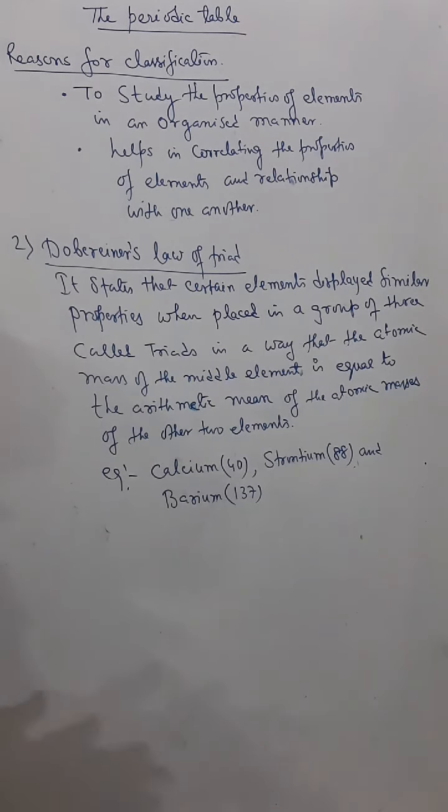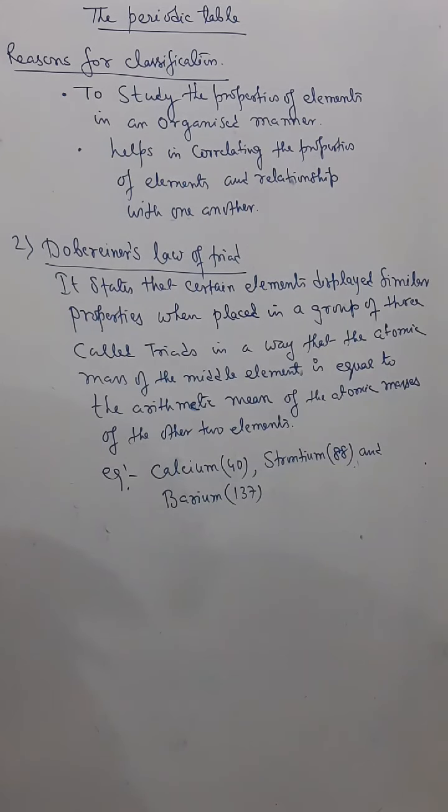Say for example, if I take mammals, now if I study the property of a mammal, then I can know the property of a human being. I can understand the property of a dog. I can also understand the property of a whale, because some of the properties match, because all are mammals. Like all of them, they reproduce their babies. They don't lay eggs. So that is the advantage of grouping in families. So there was a reason for classification.